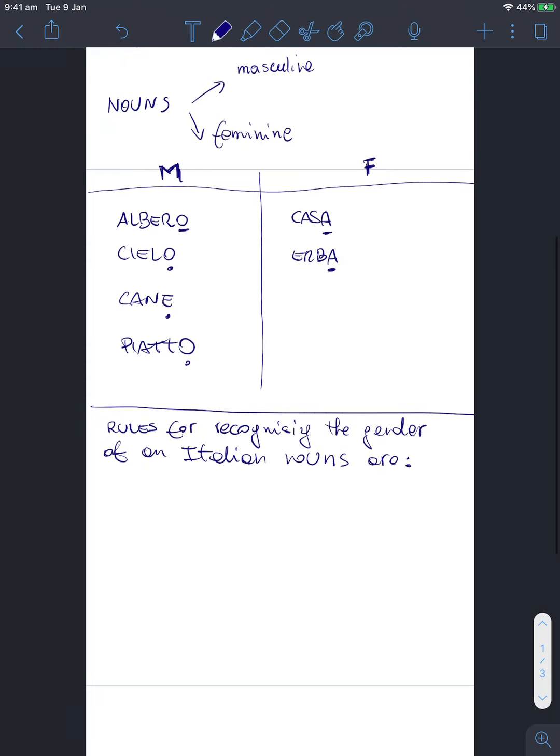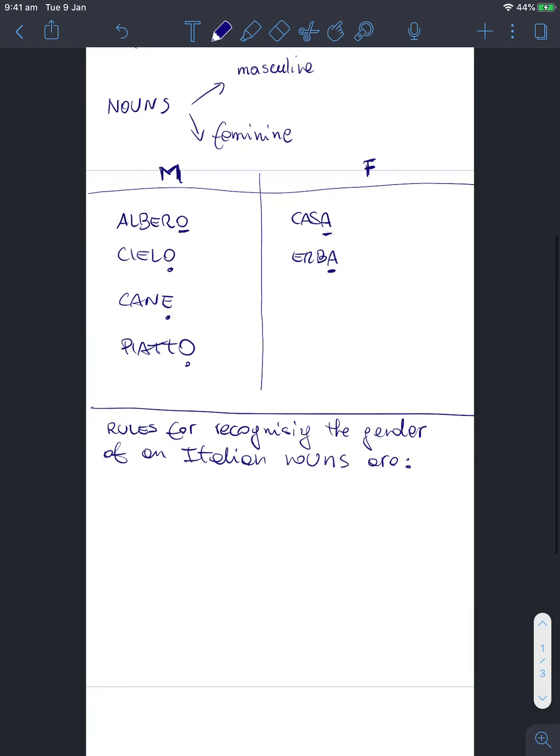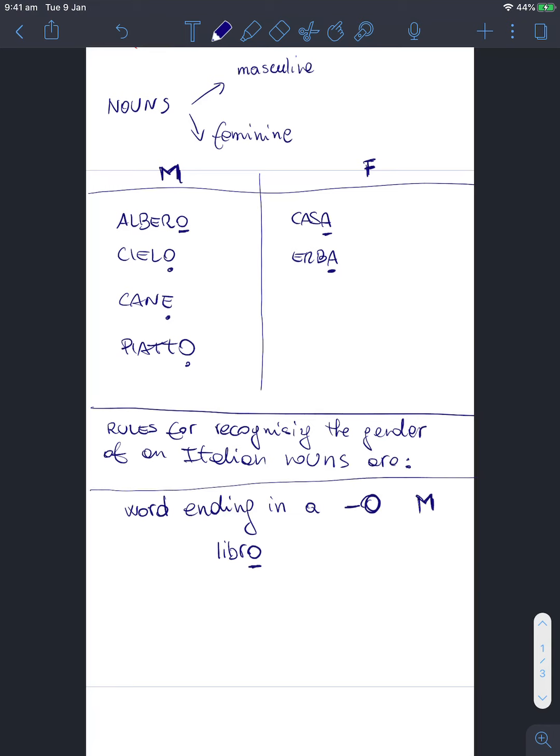Okay, so if the word ends in an o, for example, libro, which is book, well, if it ends in an o, it's usually masculine. You see? So if the word ends in an o, it's usually masculine, like libro.